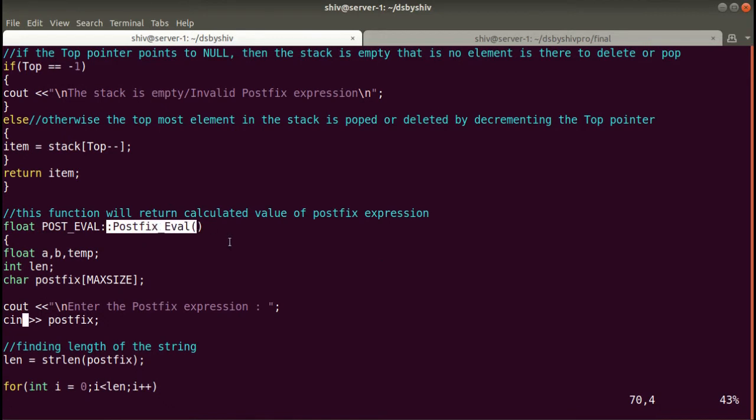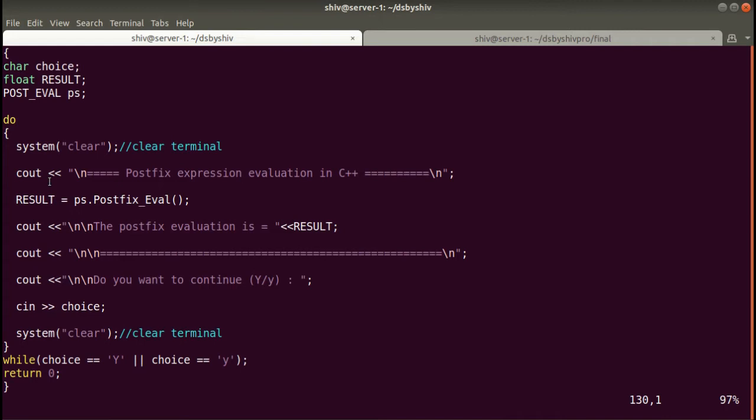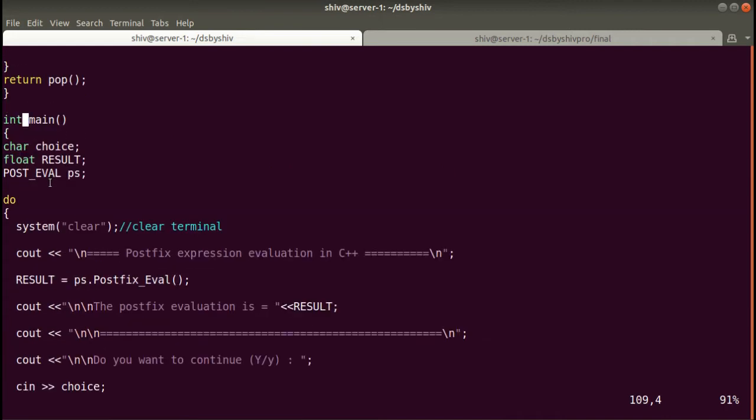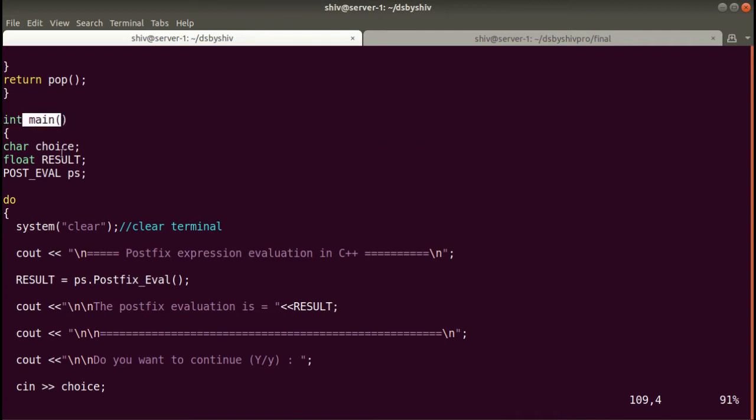Okay, so these are the bodies of push, pop and postfix eval. We will come here as per the flow of the program. First we will come to the main body, because execution of the program always starts from main. So in the main body we will take a character variable choice, a float result, and the class name we wrote a few lines ago, post eval, and its object ps.